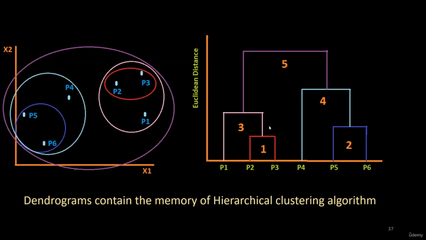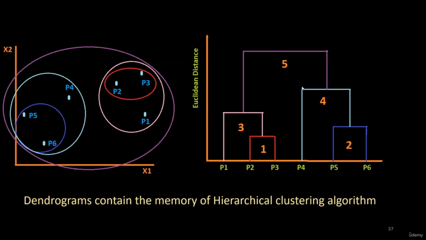If you see the dendrogram, you can see from where you start. If you see this figure, you cannot realize easily which was the first step. It may be P2, P3 or P5 and P6. But if you see the dendrogram, you can see the memory or the history of the cluster making. So you can see that this was the first step, that was the second, third, fourth, and fifth.